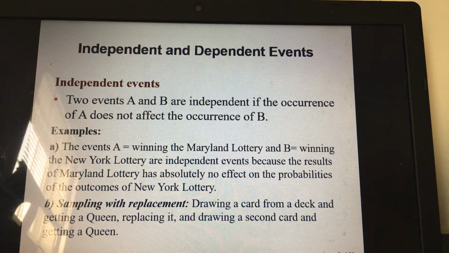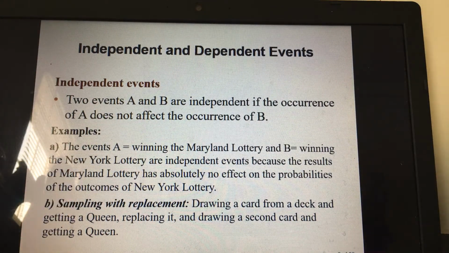Because they are totally independent. How about this? The fact that Mr. James got a job in a Bank of America does not in any way affect Mr. White getting a job in Bank of America. They are totally independent events, because none of them affects the other.